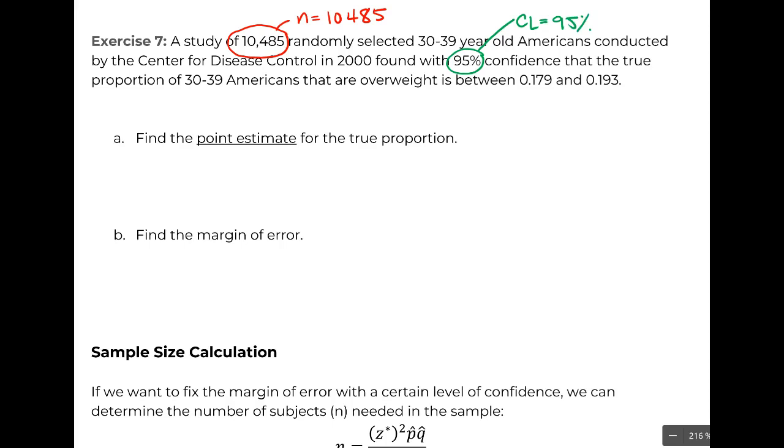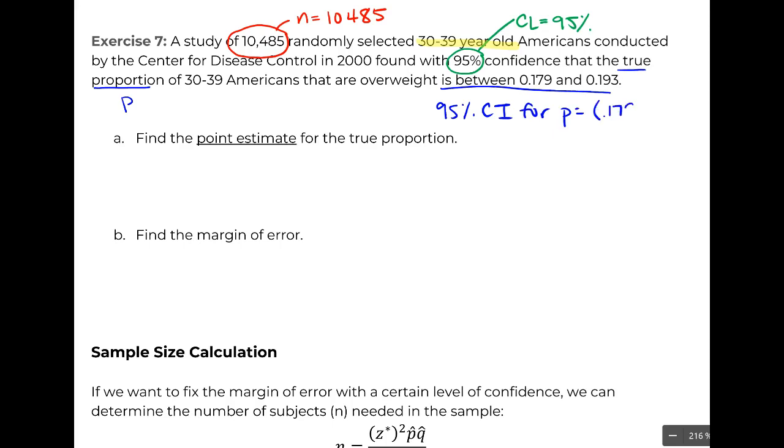They've given us some other information, like what year this was from, so we know it's 18 years outdated. They've told us what our population of interest is. It's this 30 to 39-year-old age range of Americans. And then this last little piece, that the true proportion is between this and this. So they're telling us P is somewhere between 0.179 and 0.193. So hopefully you're recognizing right now that they just gave us the 95% confidence interval for the real P